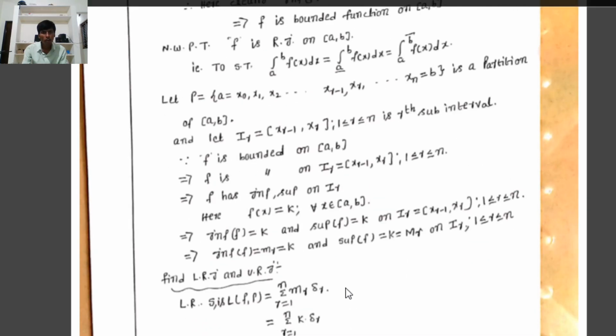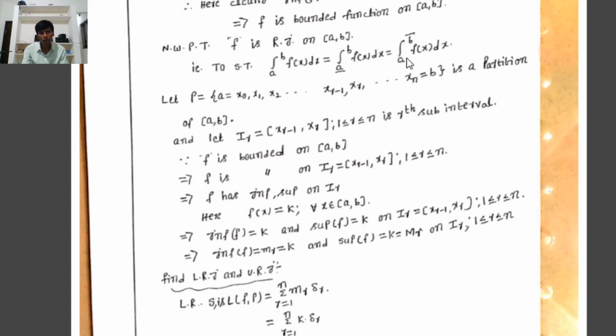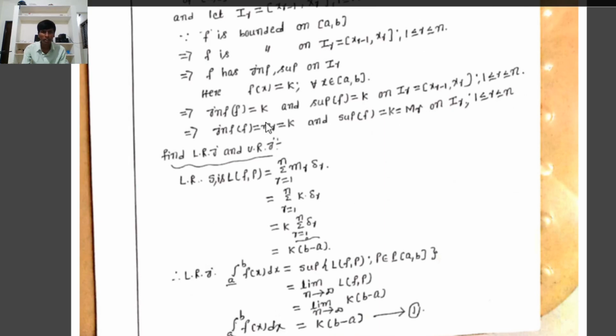Therefore, to show that f is Riemann integrable, first we have to find the lower Riemann integral and the upper Riemann integral. If both exist and both are equal, then we say that f is Riemann integrable. If either the lower or the upper integral does not exist, or both exist but are not equal, then we say that f is not Riemann integrable.